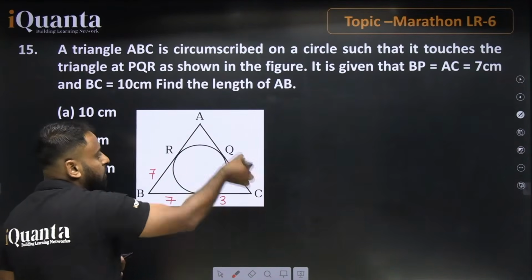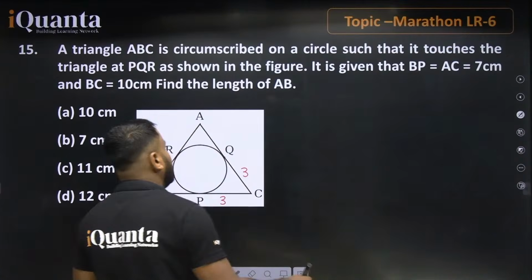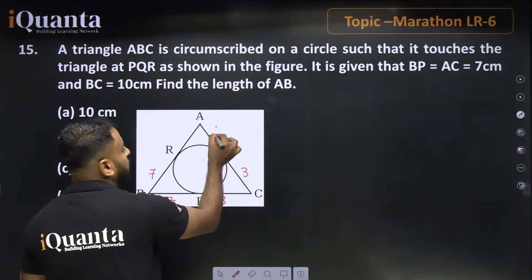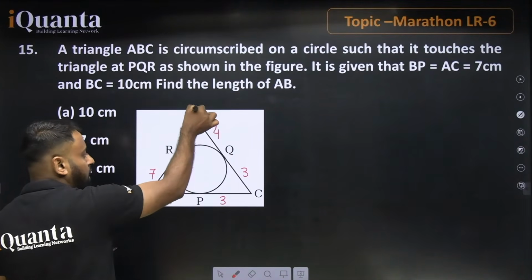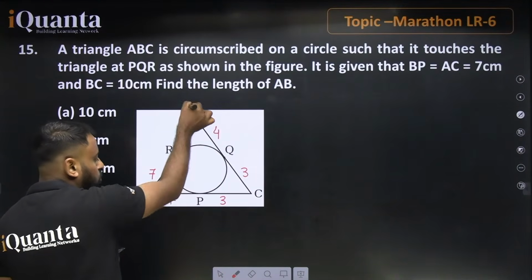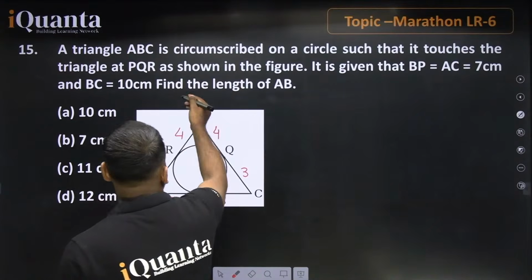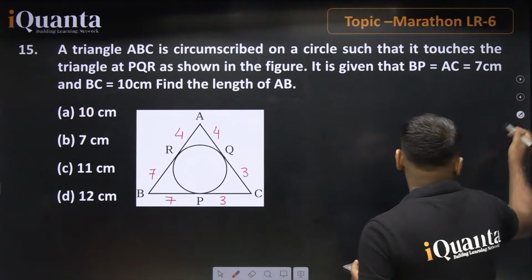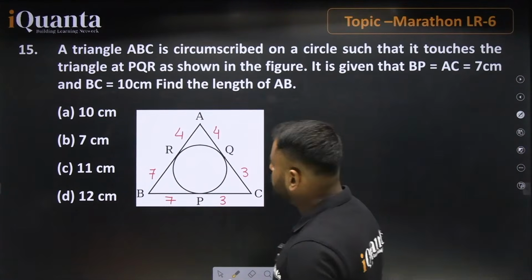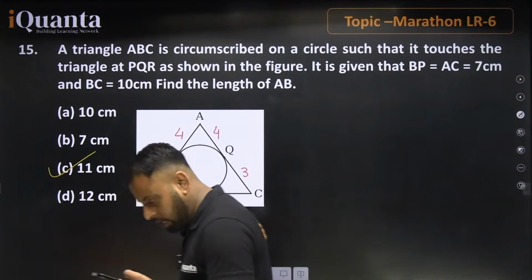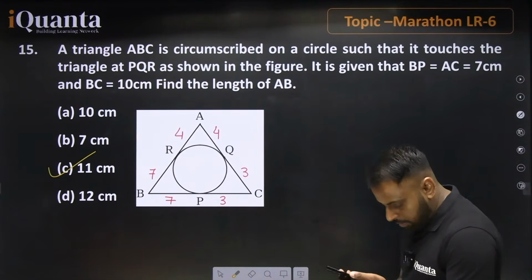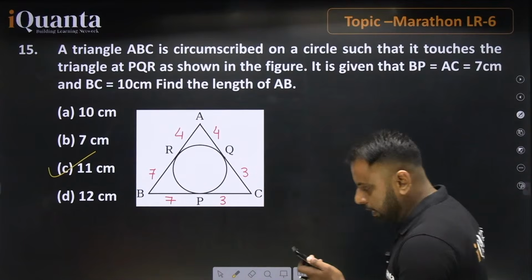And the statement says AC will be equal to 7. If AC is 7, then definitely AQ will be 4. From this point A, we have two tangents, AQ and AR. So if AQ is 4, definitely AR is also 4. Now we need to find the length of AB. So the length of AB must be equal to 11. 11 means option C is the right answer for this question. Nice, so it is the correct one.